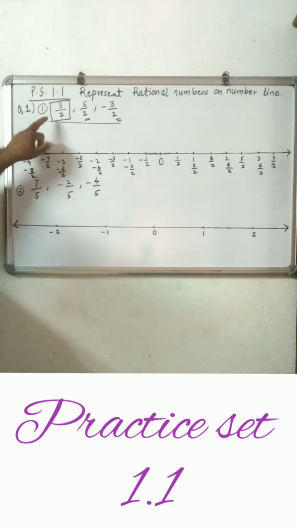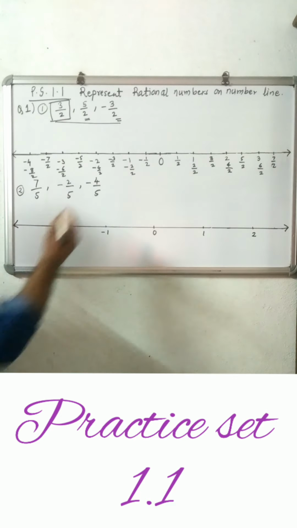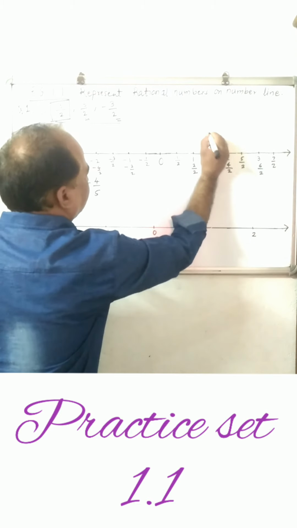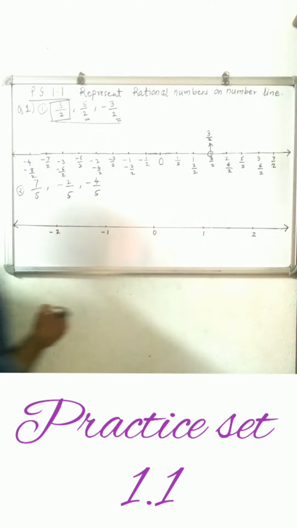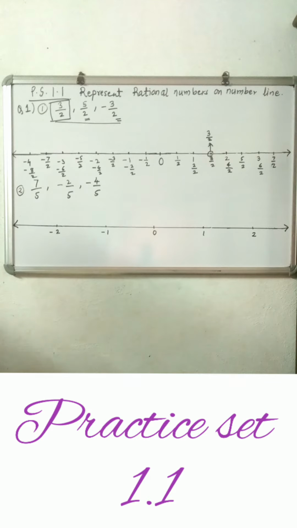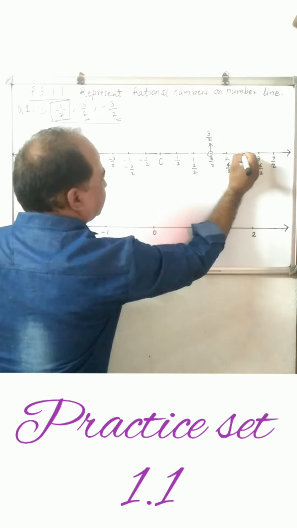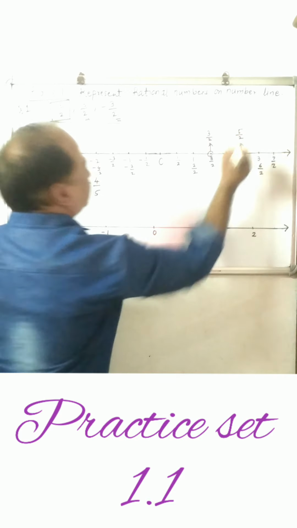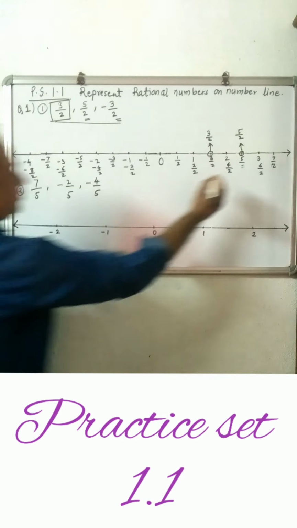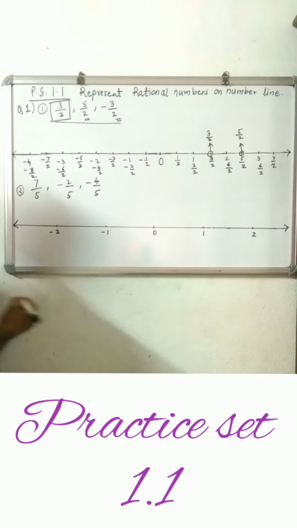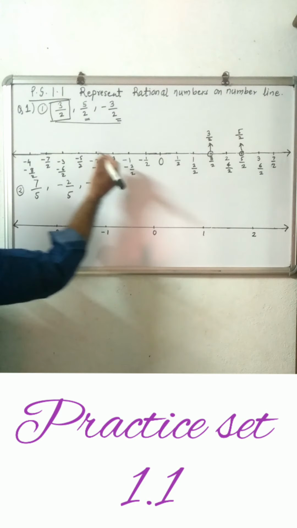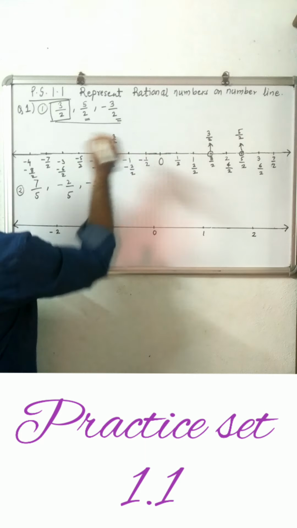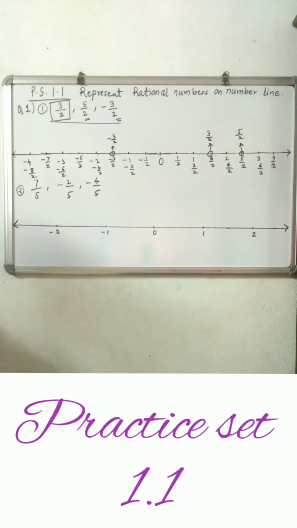Now we have to represent 3 upon 2. So where is 3 upon 2? This is our 3 upon 2. So here we have represented 3 upon 2, highlighted. Next is 5 upon 2. So this is 5 upon 2, the highlighted number, representing 5 upon 2 on the number line. Then minus 3 upon 2 on the left hand side, this is your minus 3 upon 2. Okay.